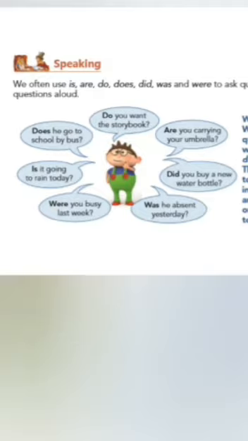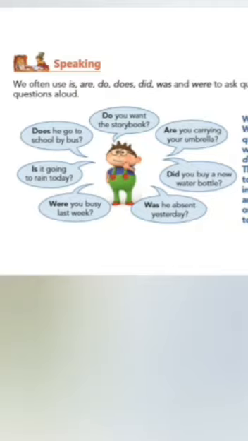Next, does he go to school by bus? Does he go to school by bus is also a present tense. Next one, is it going to rain today? Next one, were you busy last week? Was he absent yesterday?